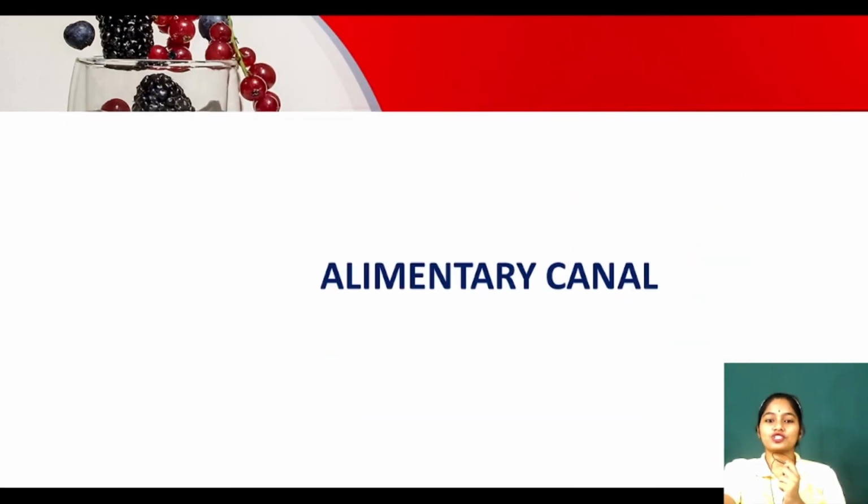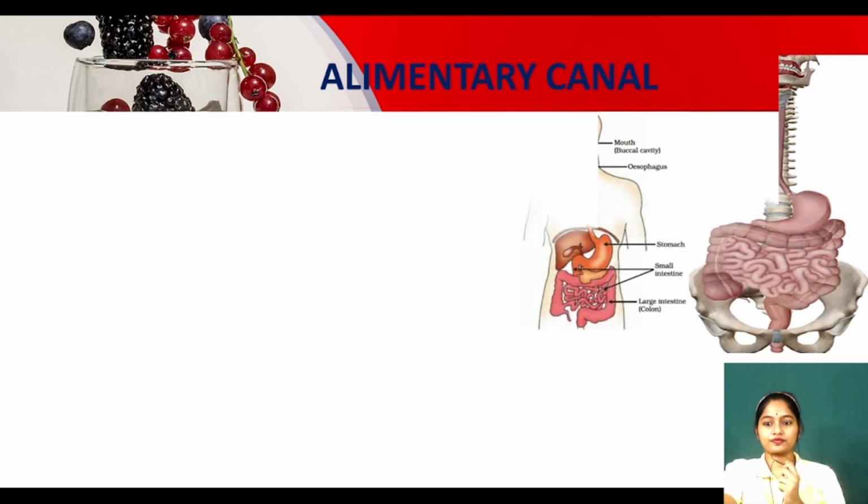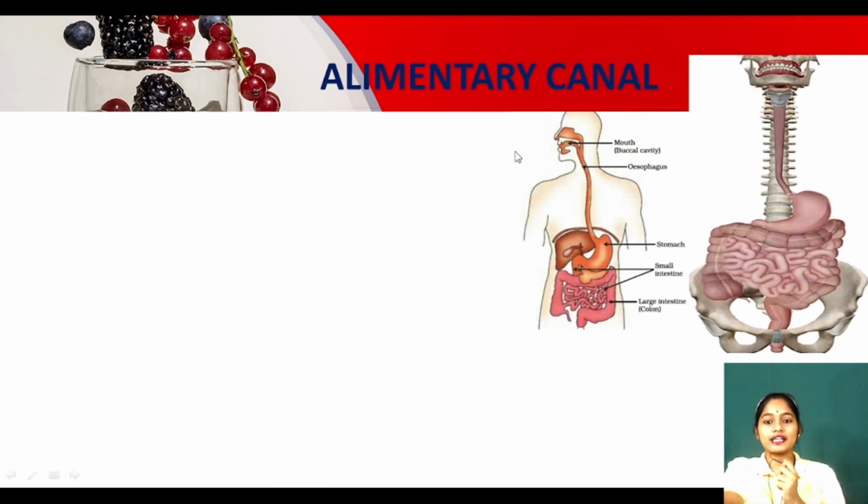Okay, now see, the alimentary canal. Look at this diagram. I told you the alimentary canal means it's a pipe-like structure. It starts from our mouth and continues to the esophagus, which is also known as the food pipe. Why is it called the food pipe? The pipe through which our food moves. We take our food in our mouth and we chew the food. After that it goes to the esophagus, or the food pipe.